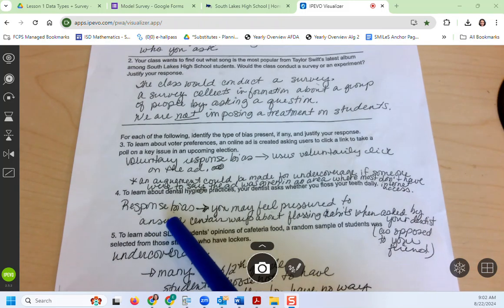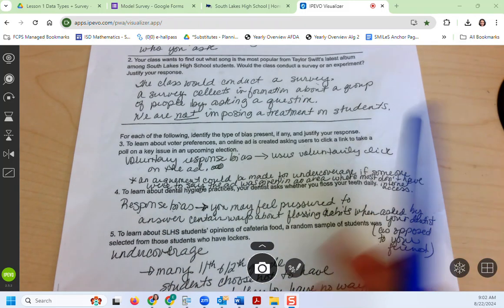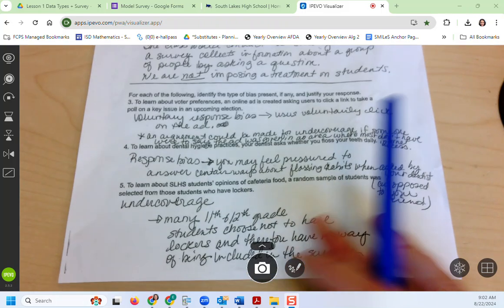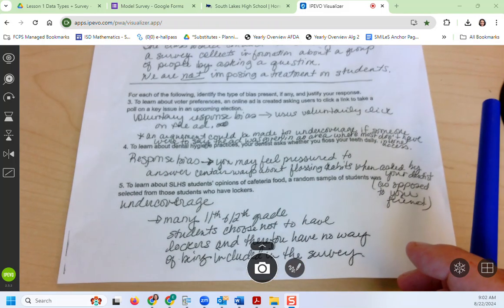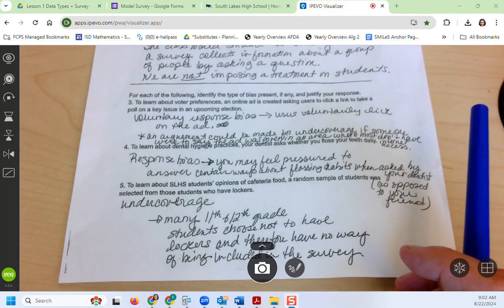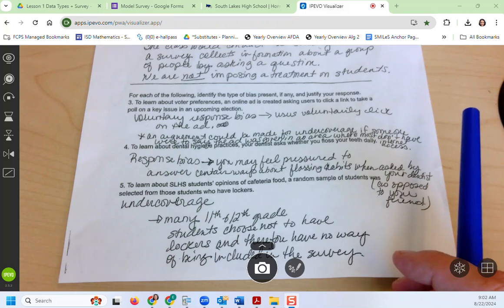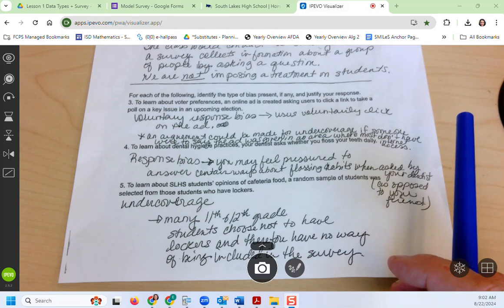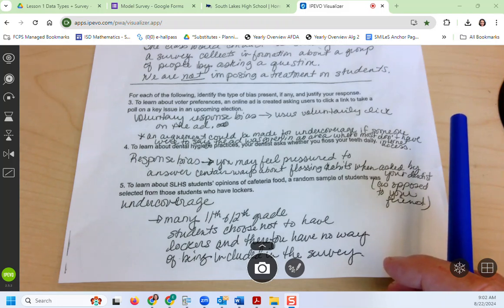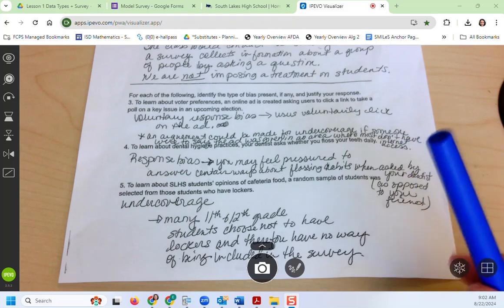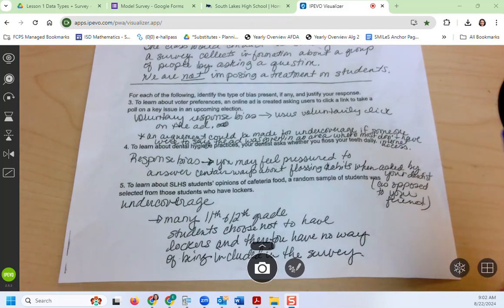For number 4, to learn about dental hygiene practices, your dentist asks whether you floss your teeth daily. Why is that response bias? Because you could prefer to say yes, even though you don't. Exactly. I always tell my dentist that I floss much more often than I do. I don't even know why. I'm not really a liar in life, but I always feel bad to tell the dentist, no, I'm not really flossing, you know.